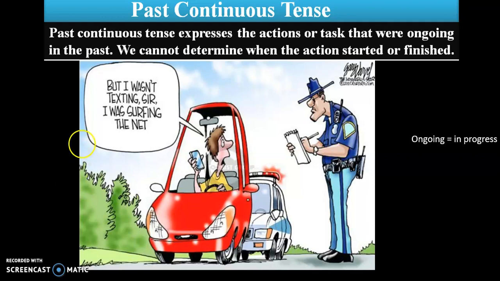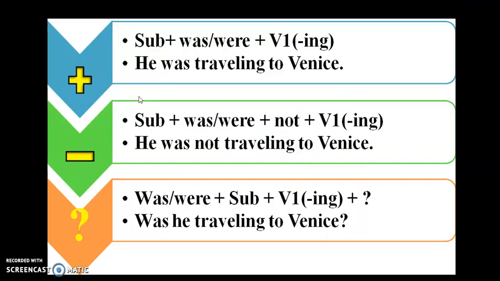If you can see, anytime we have a continuous tense, we're going to use the ing, texting, surfing. And in this case, past continuous is represented by was or wasn't, were or weren't. So we have affirmative, negative, and the question. So we're going to use the subject, was or were, the verb in ing, and a complement. He was traveling to Venice.